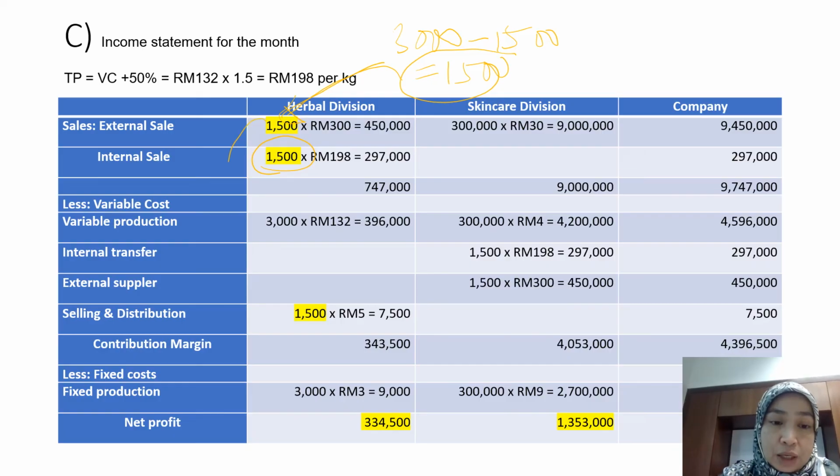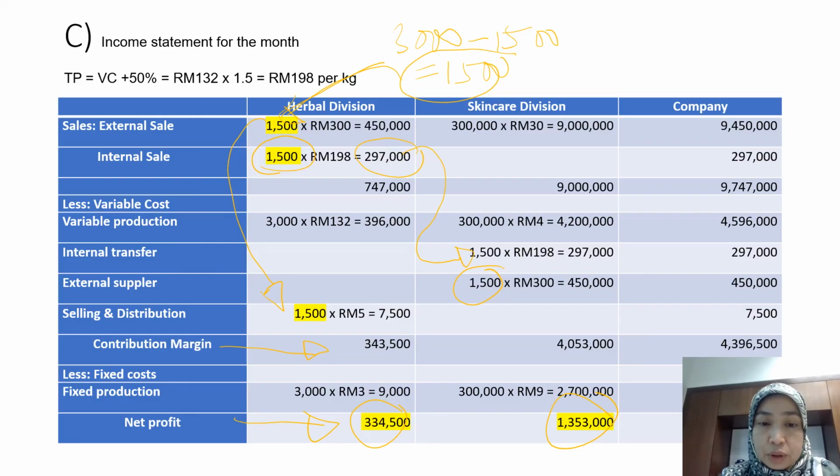So you calculate selling and distribution cost based on 1,500. And this amount, don't forget to transfer to the skincare division under expenses. The balance they will buy from an external supplier. Finally, you calculate contribution margin, and then you calculate net profit.